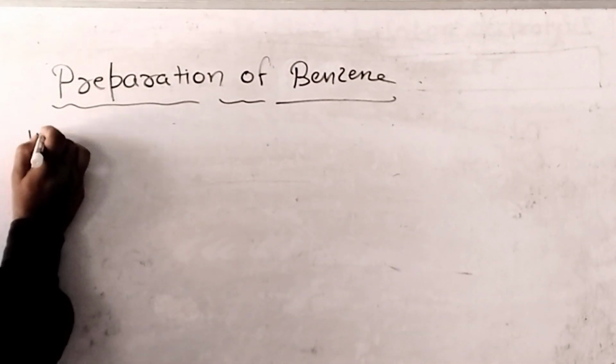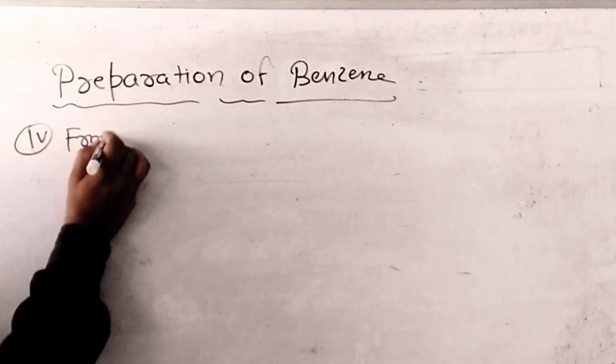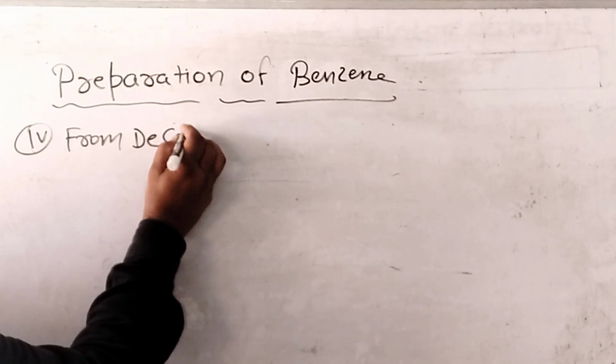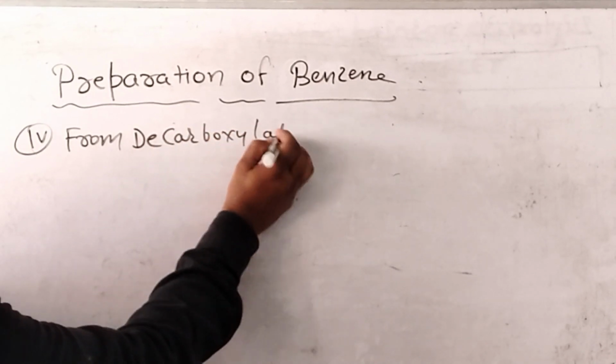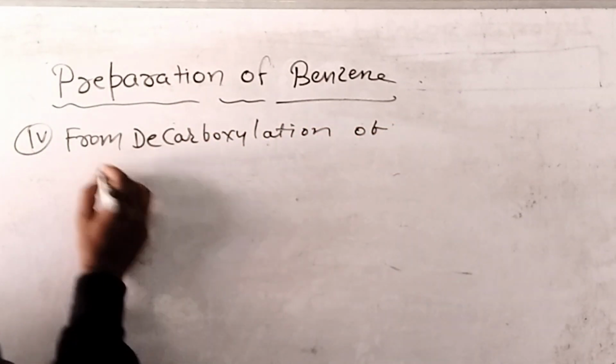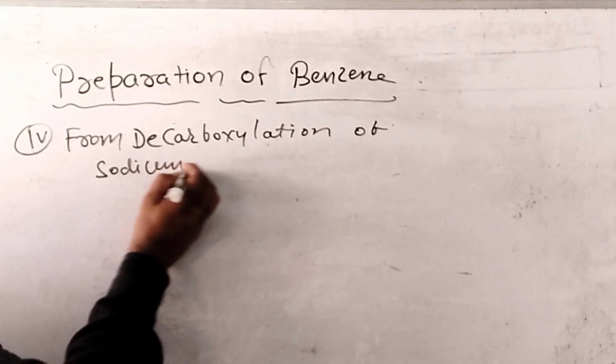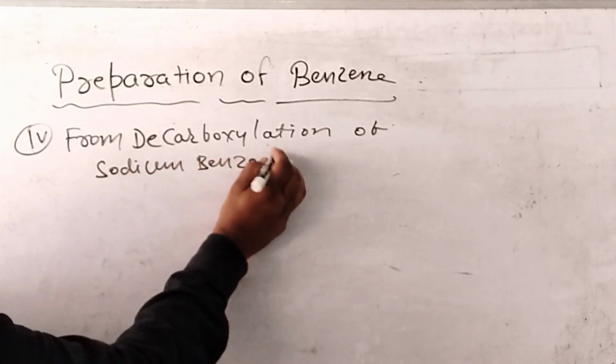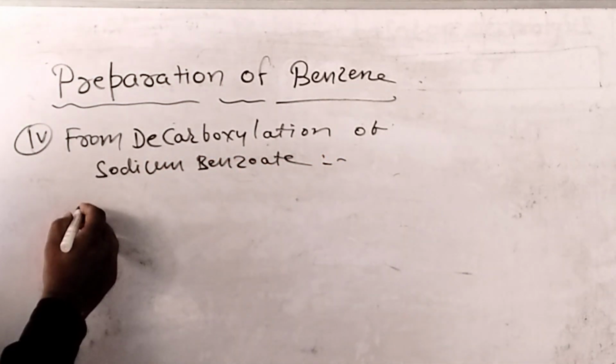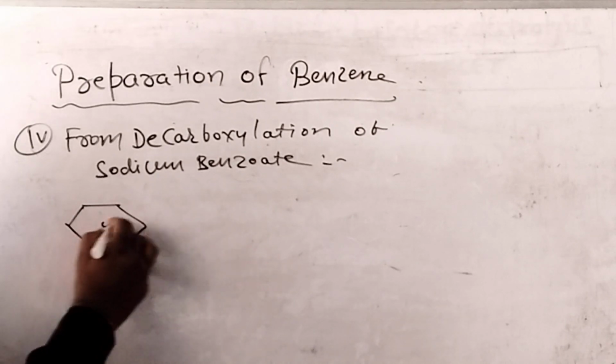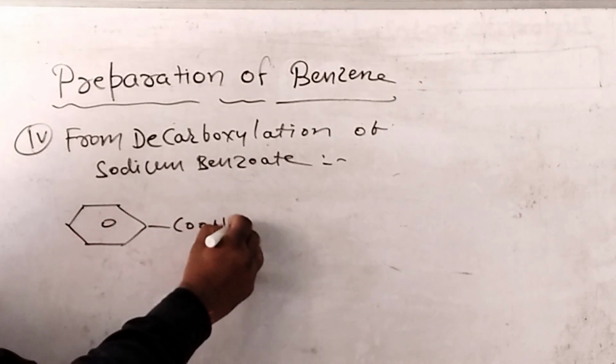Now the fourth method of preparation of benzene is from decarboxylation of sodium benzoate. This is the formula of sodium benzoate.